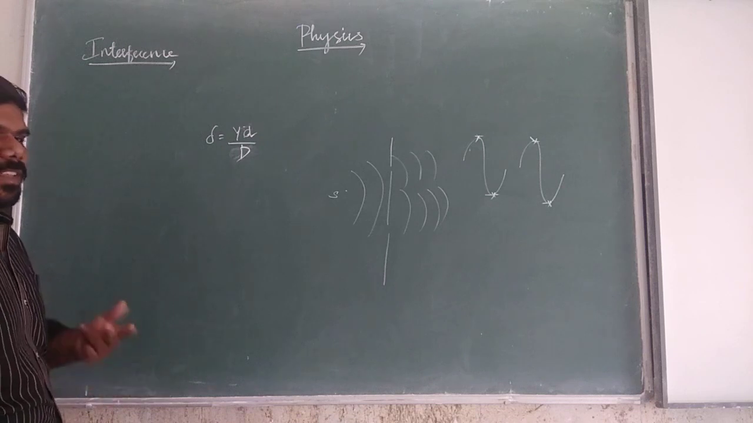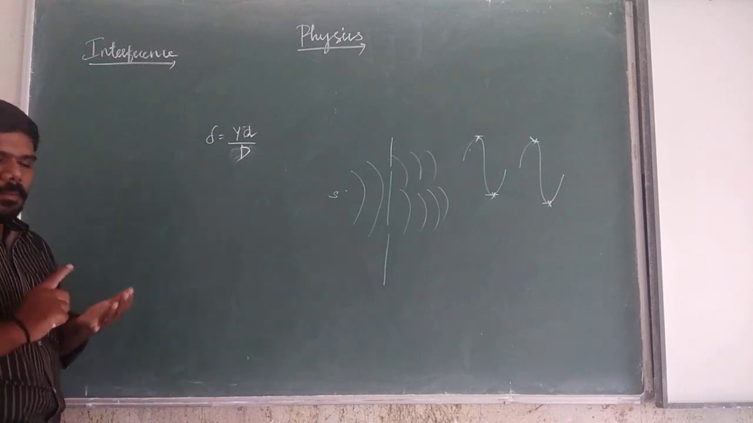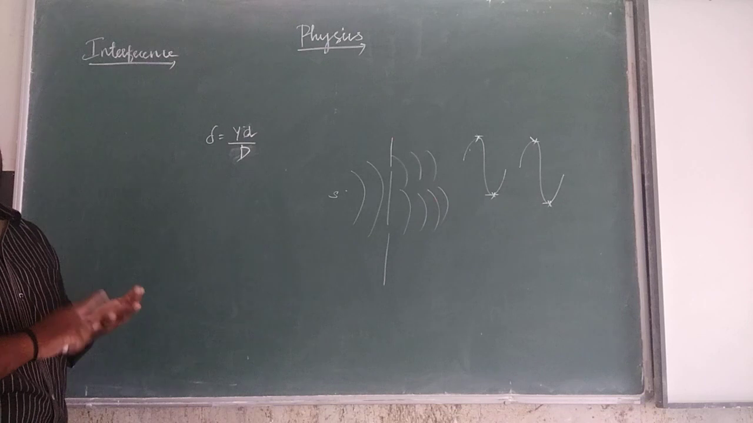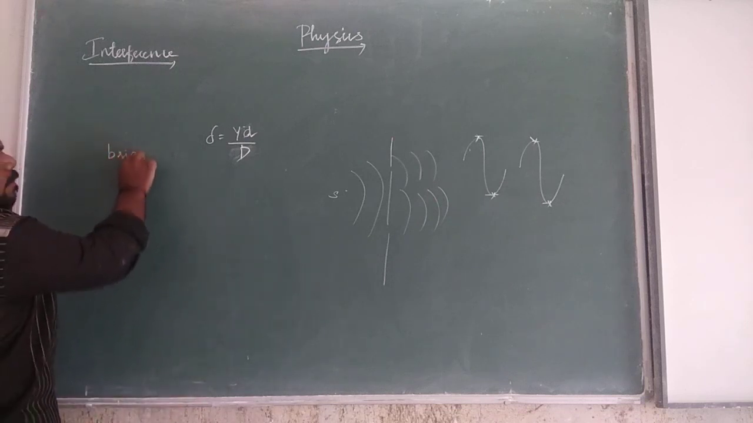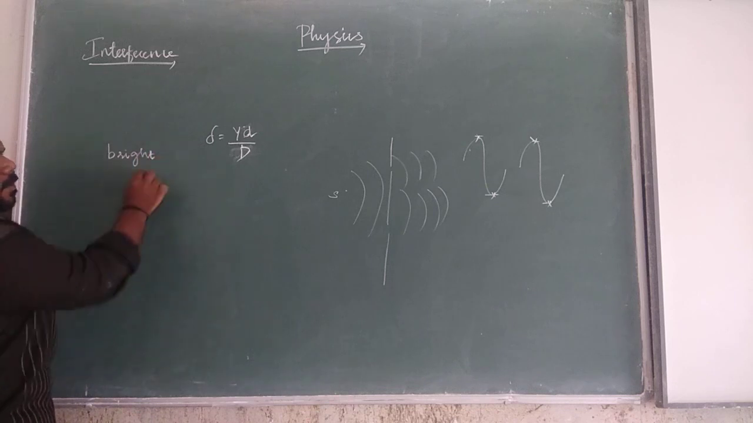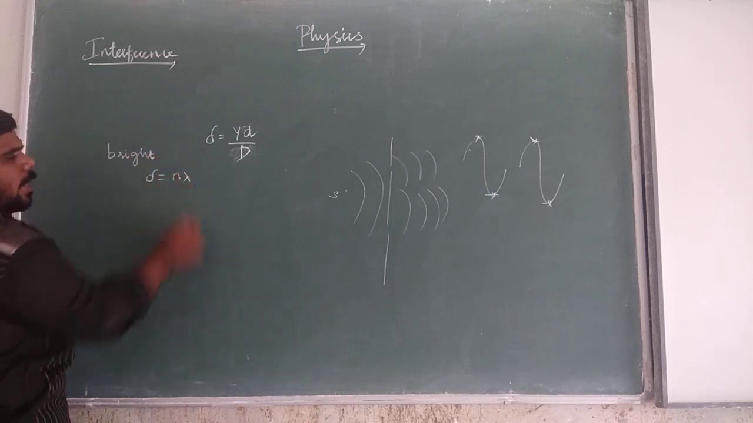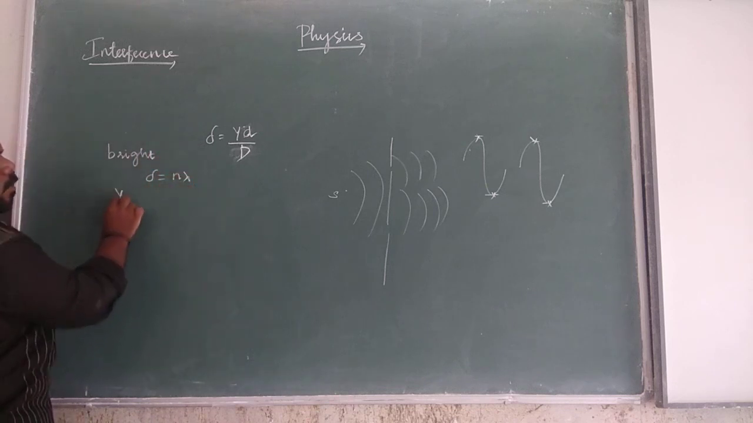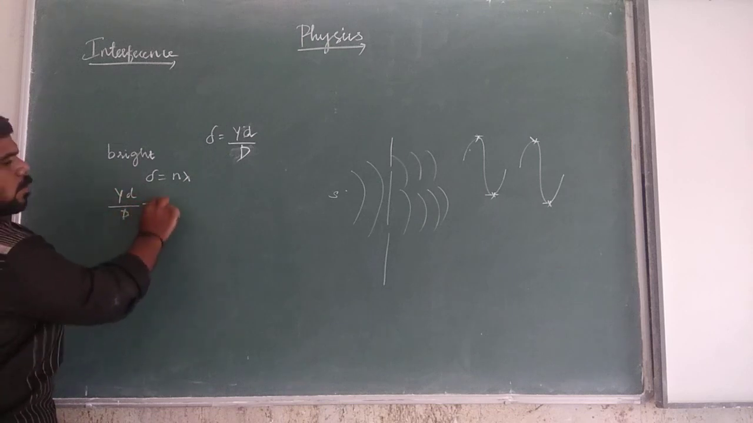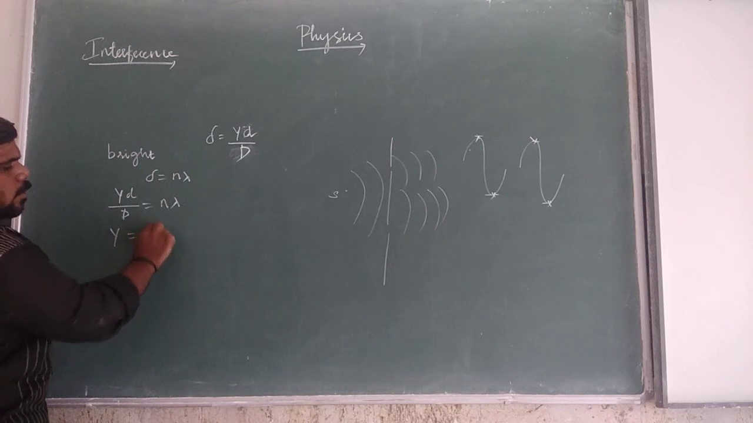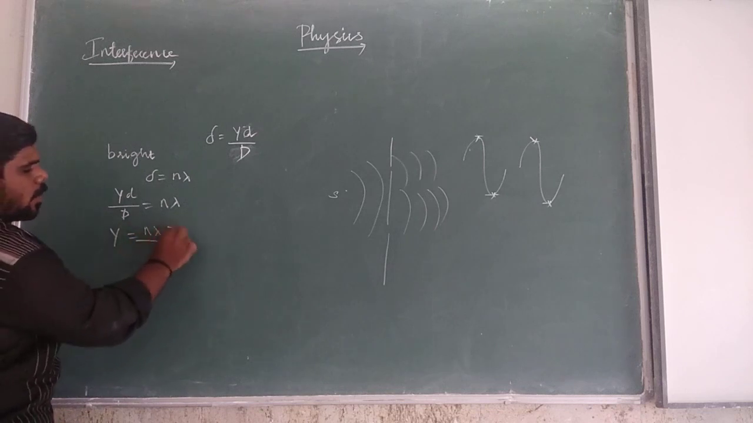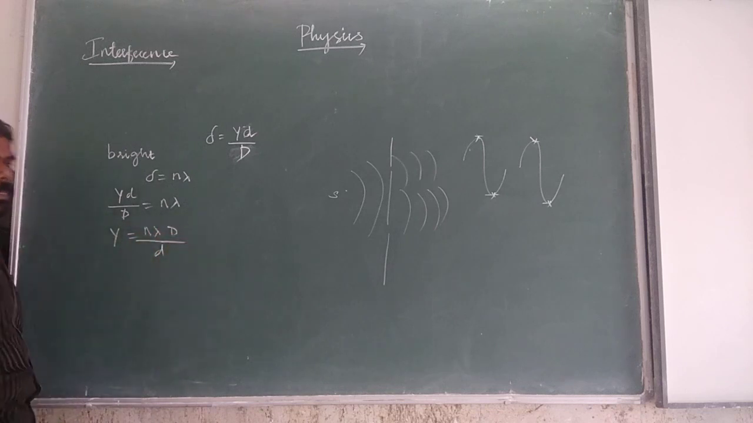From this point, we see the condition for the bright fringes and then the condition for the dark fringes. What is the condition for bright fringes? The path difference is equal to n lambda. So y d by D is equal to n lambda. If we rearrange, y is equal to n lambda D by d.